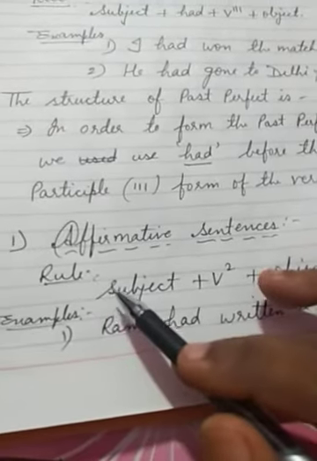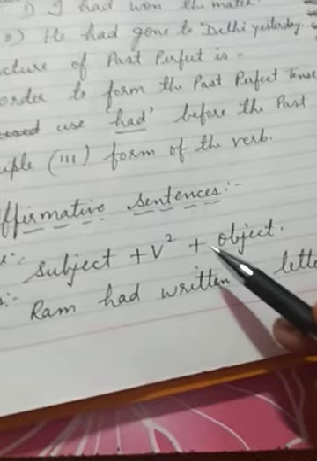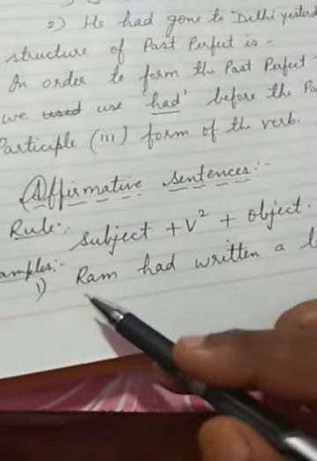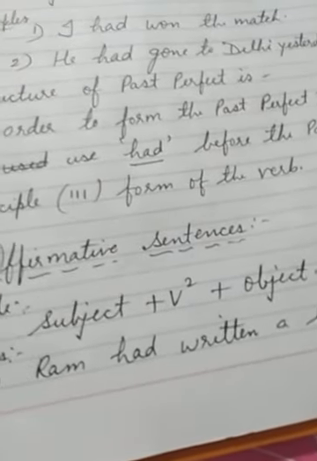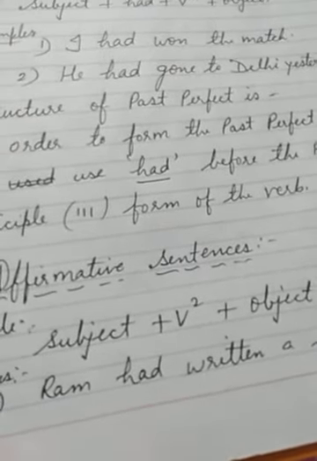Now, first we will discuss affirmative sentences. The rule for affirmative sentences: subject plus had plus verb third form plus object. Example: Ram had written a letter. So write is the first form, wrote is the second form, and written is the third form. So here, Ram had written a letter.